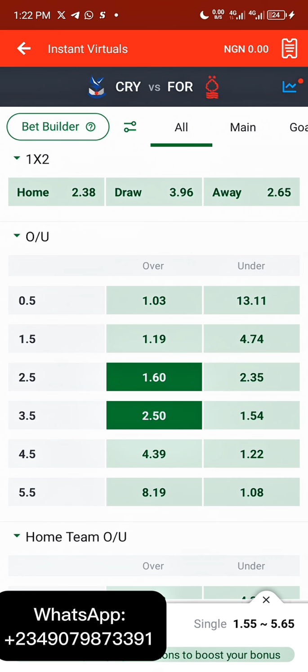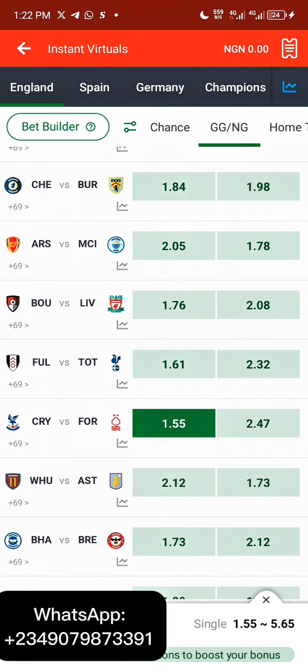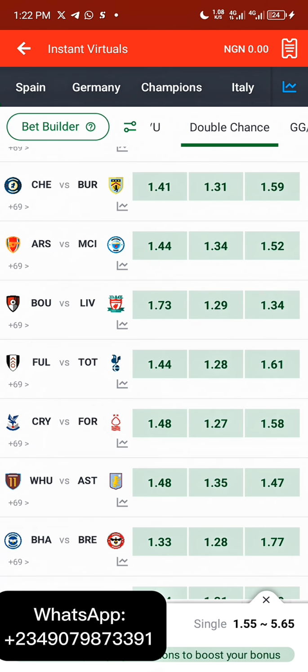Now let me show you something. Like I said, you select from the England section, you select from the Champions League section, and also from the Italy section. Our Champions League section didn't match out for us. So we'll go over to the Italy section and let me see if I can pick out something for you guys. Let's head over to the Italy section.